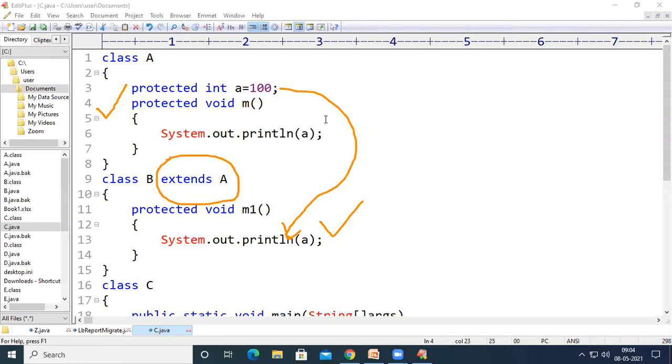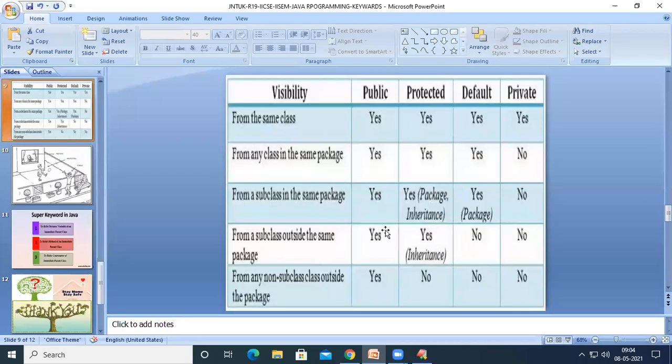Now let us see how the private keyword will behave. If we declare anything as private, it can be accessed in the same class. It cannot be accessed anywhere else. We cannot access it in the subclass, we cannot access it in an outside class, and we cannot access it in any other areas. We can access it only in the same class.